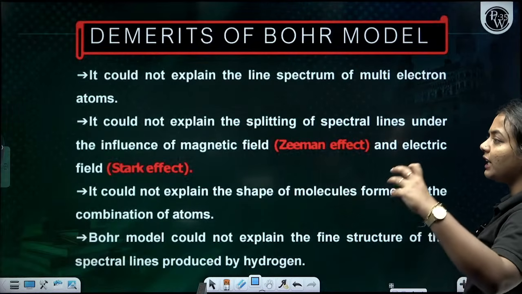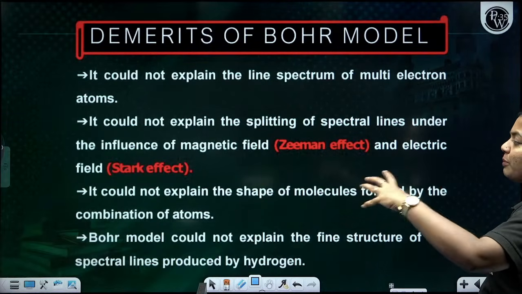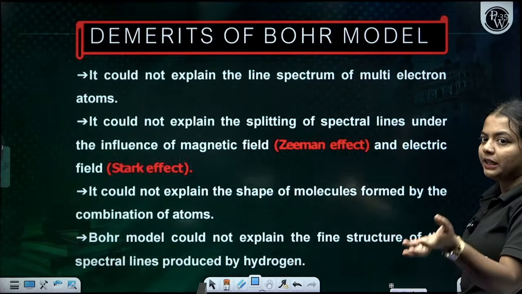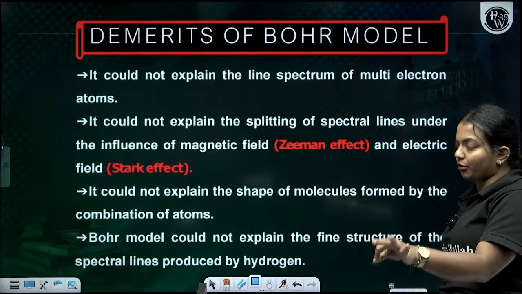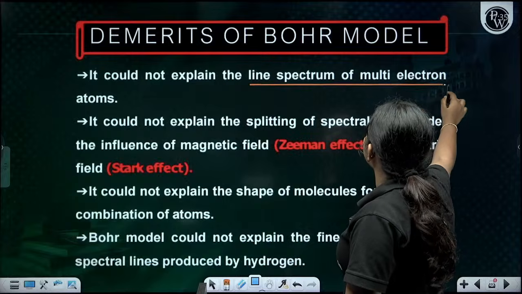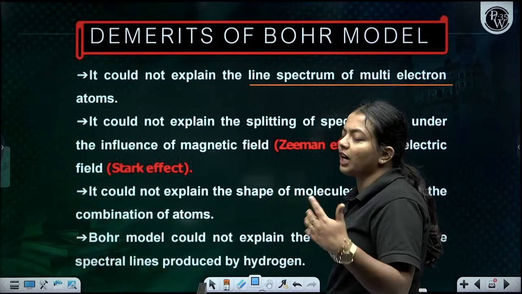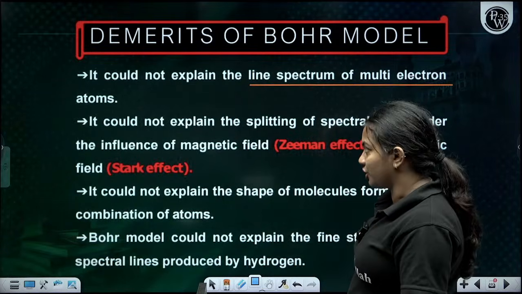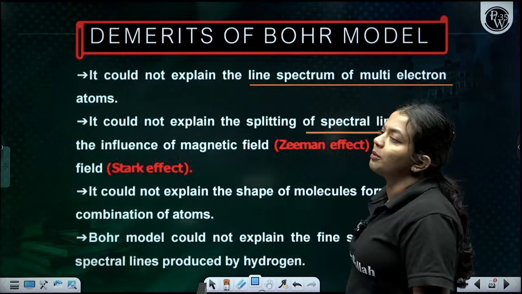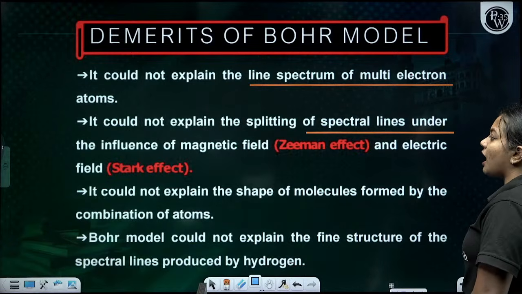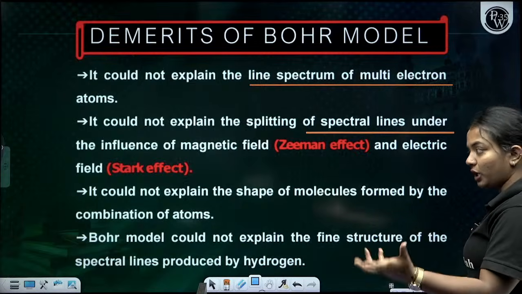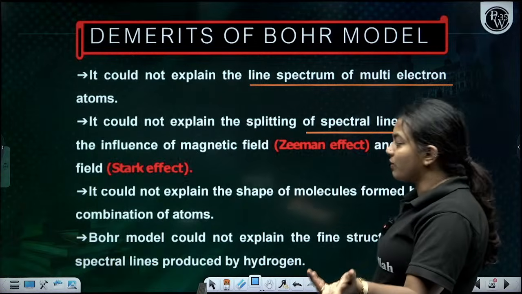Basically, he explained all the demerits of the Rutherford model, but there were some problems with the Bohr model. It didn't explain the line spectrum of multi-electron atoms. It only explained hydrogen, not multi-electron atoms. It could not explain the splitting of spectral lines under the influence of a magnetic field. There are the Zeeman and the Stark effects, which he was not able to explain.